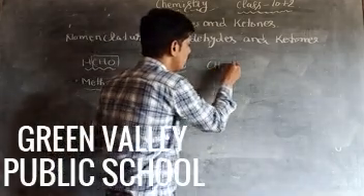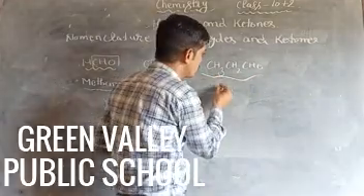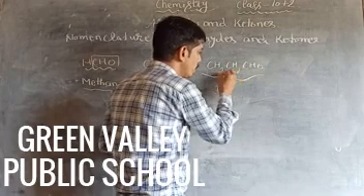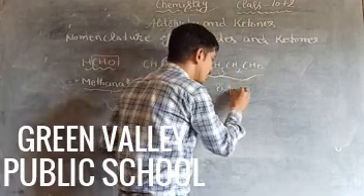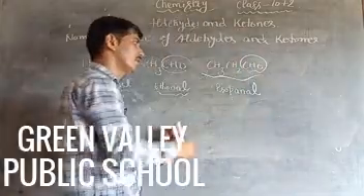Third one, CH3CH2CHO. How many carbon atoms are there? Three, so prop. These carbon atoms join with each other by single bond, so an. Which functional group is present? Al. So it is propanal. Okay.